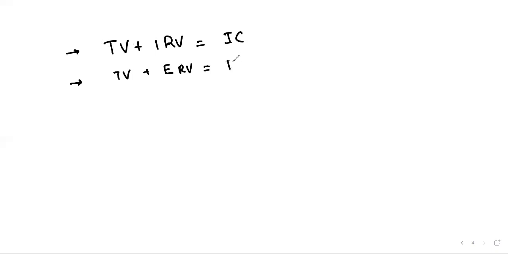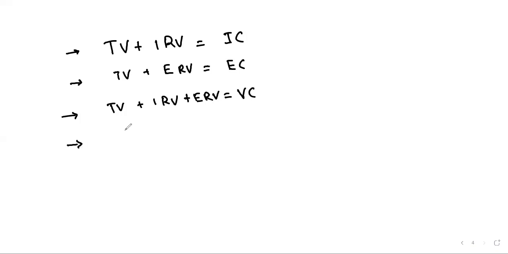So let me write here, TV plus IRV, what is it? Some equations. IC, inspiration capacity. TV plus ERV, what is it? EC, expiration capacity. TV plus IRV plus ERV, vital capacity.